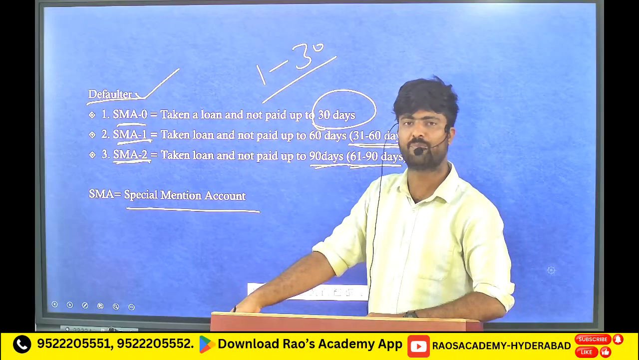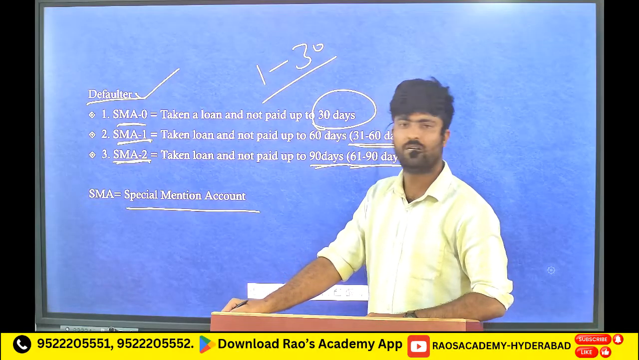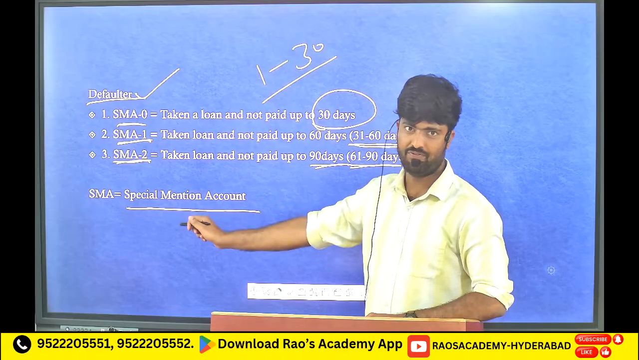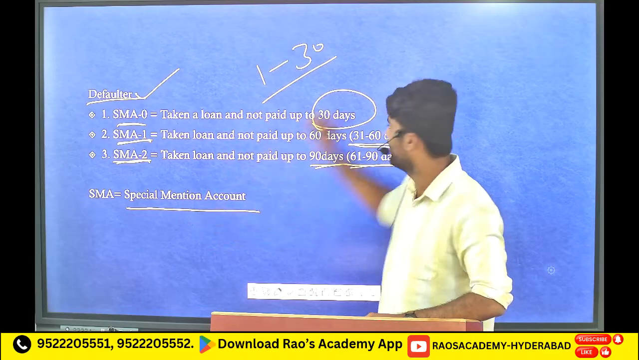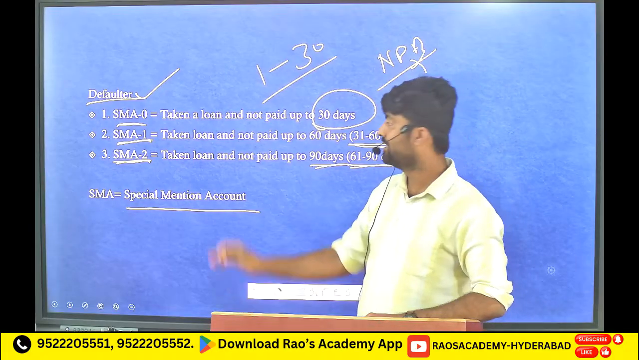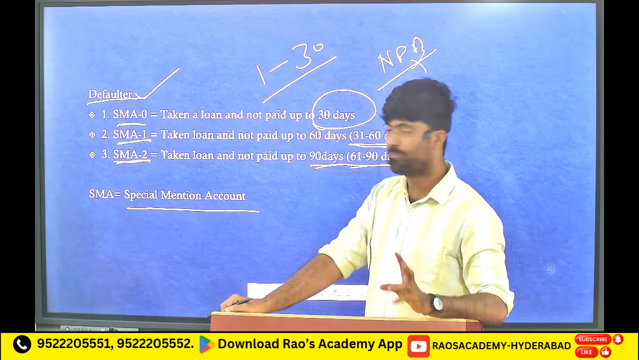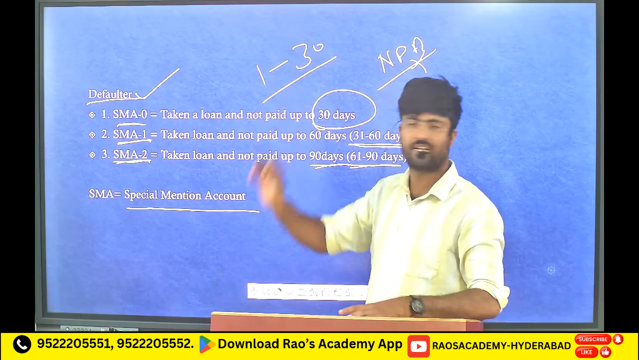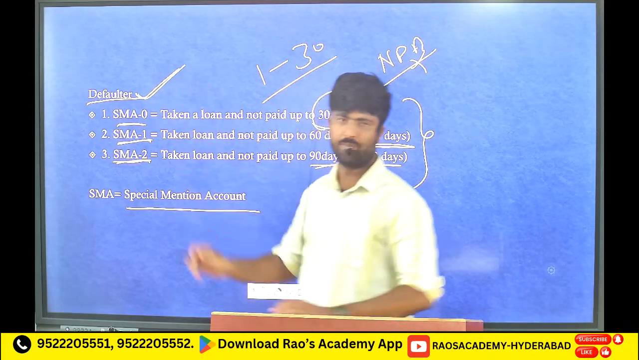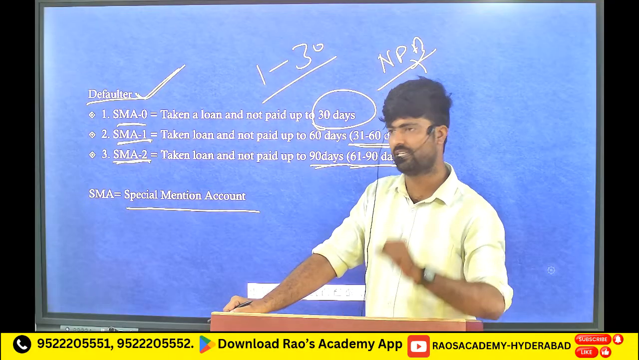If the person is still not paying, then that defaulter, we will call it as special mention account 2. These are not types of NPA. These are just types of defaulter. To understand the NPA concept, you should have clarity about the defaulter. So defaulter is the person who is not paying the money. He has already taken a loan but he is not paying the money. That person we will call as defaulter.